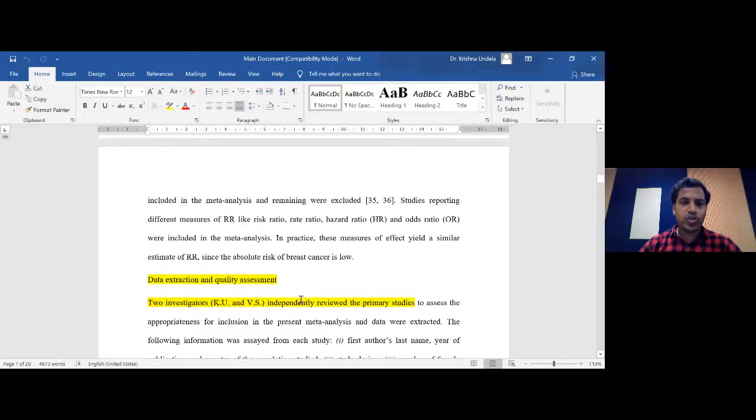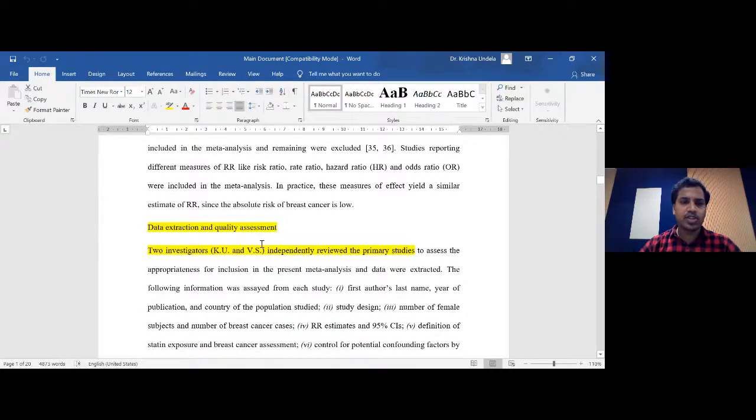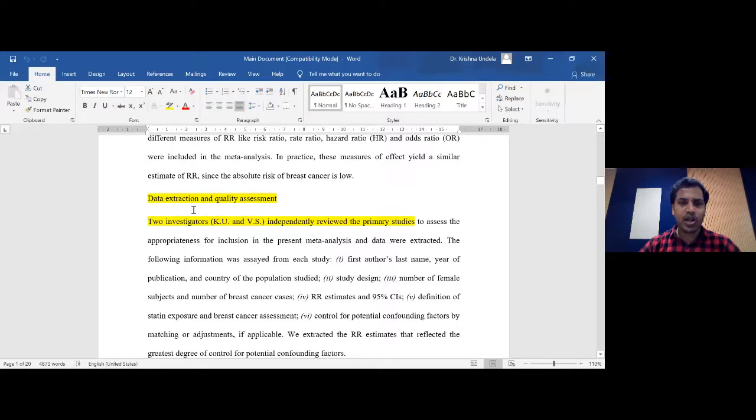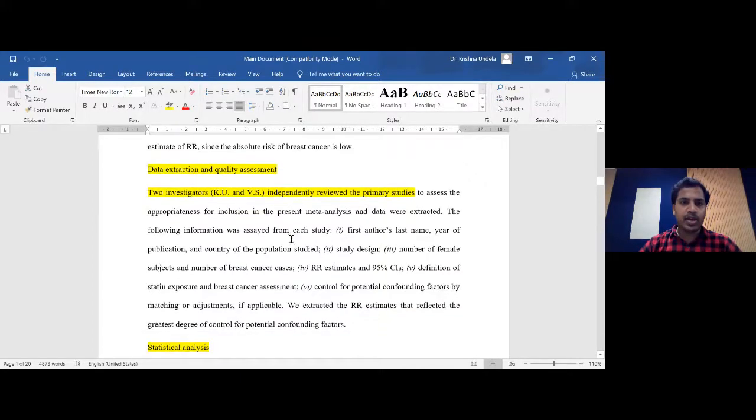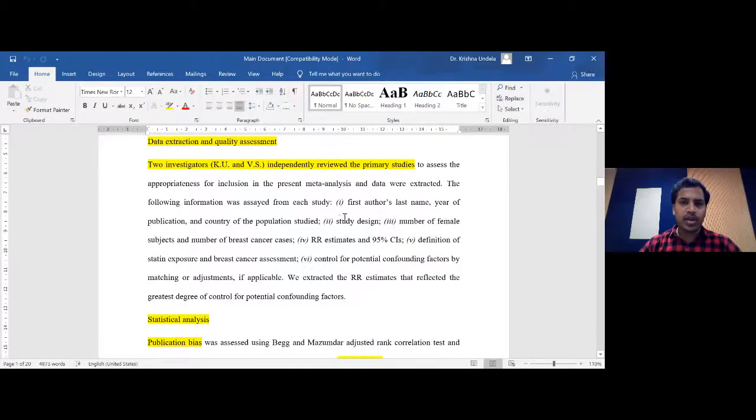And then the data extraction and quality assessment. Once you select the articles, the next step, step 2, is the data extraction and quality assessment. We clearly mentioned that two authors independently performed the reviewing of the articles, data extraction and quality assessment. And we mention what important data we extracted from each and every study, like author details, publication details, study design, number of patients, the related risk estimate, and 95% confidence interval. It is not standard; it depends upon your outcome. So what is going to be your outcome?